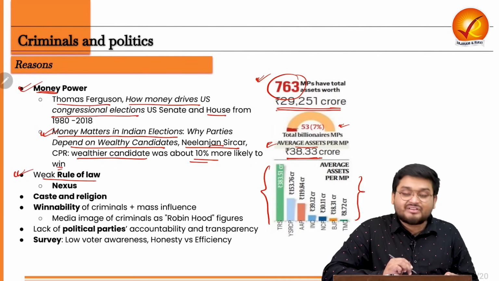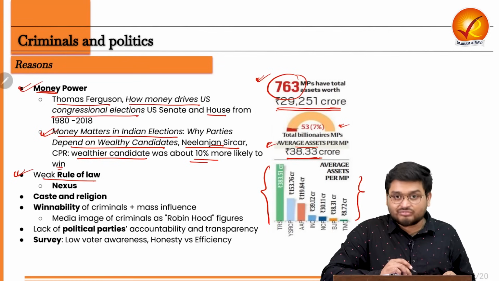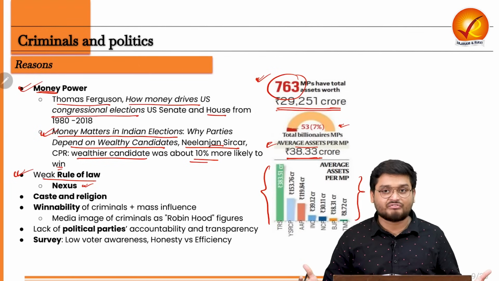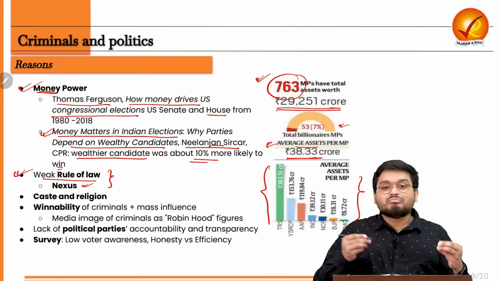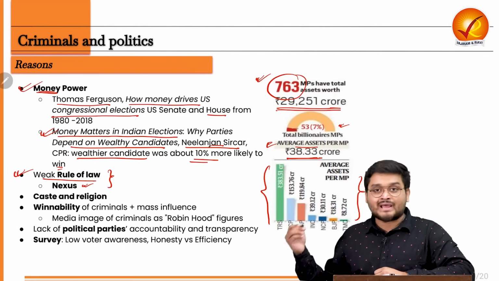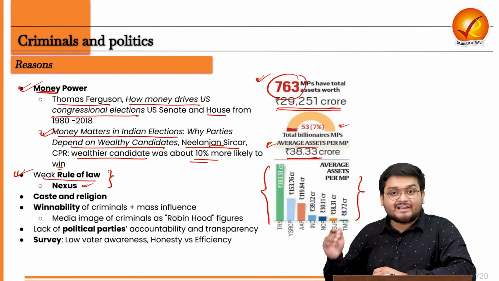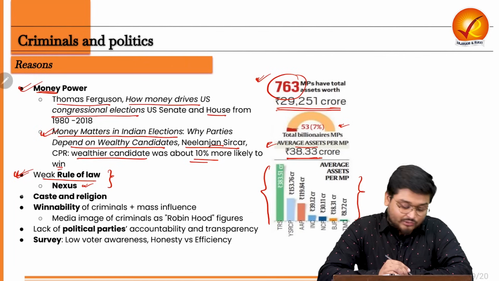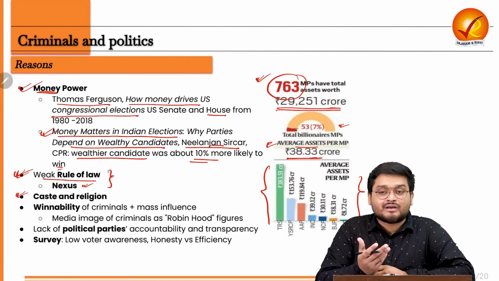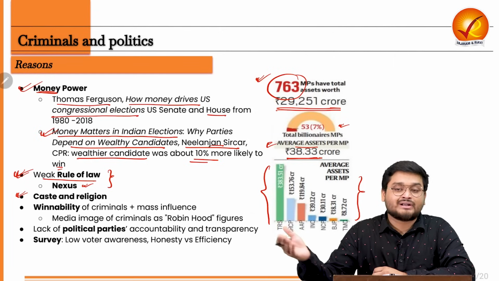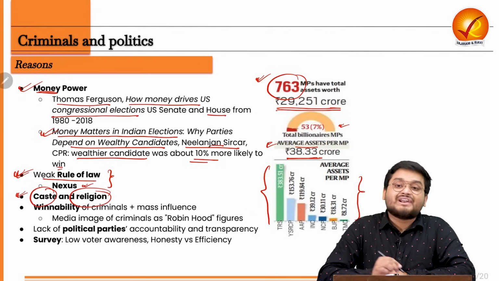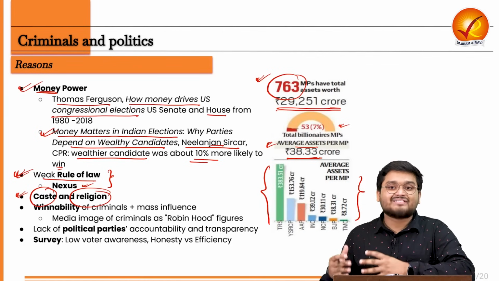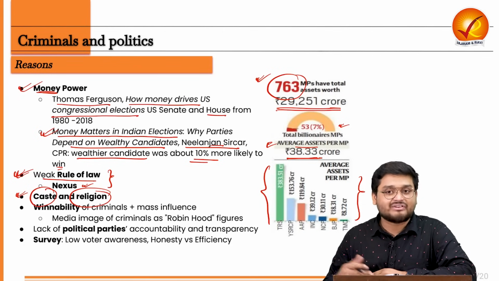The second reason is weak enforcement of law, because there is a nexus between the bureaucrats, the politicians and the police officials. While there are various provisions against criminal MPs and criminal persons in general, the enforcement of that is not very strong. So that is a very serious issue. Also, there are the various campaigns during election times. Most of the campaigns are centered on caste and religion, which also breeds a lot of criminals coming in and mobilizing votes in the name of caste and religion.